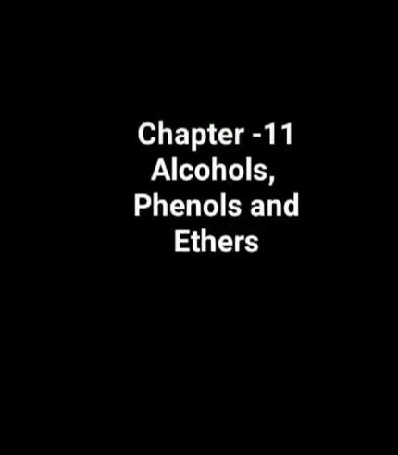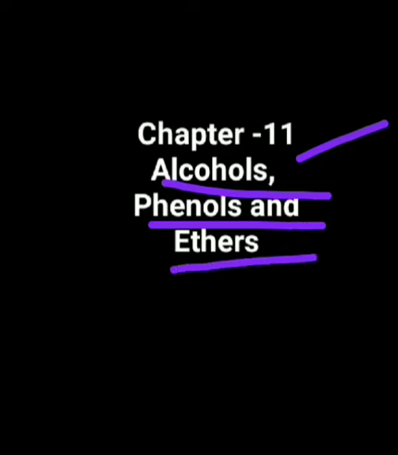Good morning students. Today we are going to start a new chapter, chapter 11, alcohols, phenols and ethers. Earlier we discussed haloalkanes and haloarenes, where we saw that haloalkanes are compounds having a skeleton alkane along with a halogen group, and haloarenes have an aromatic ring along with the halogen. Now we are going to discuss alcohols, phenols and ethers separately in detail.